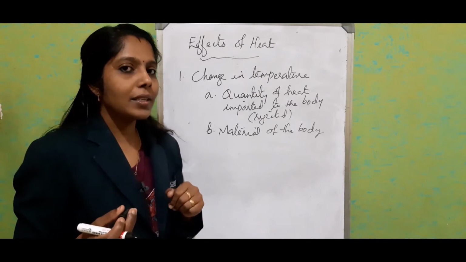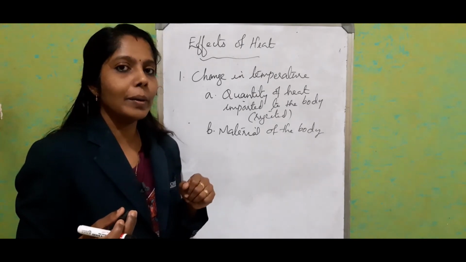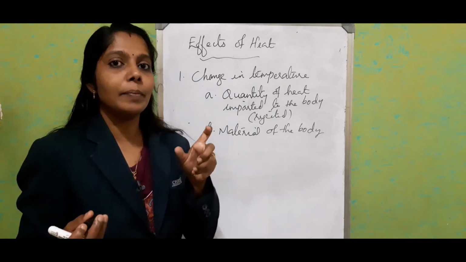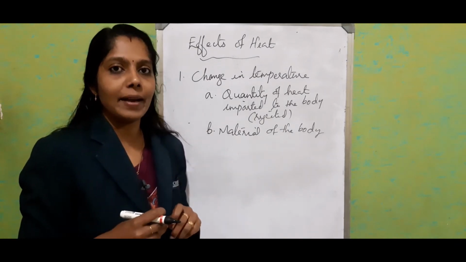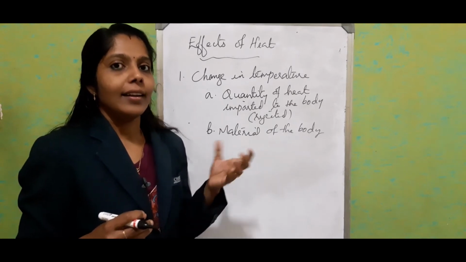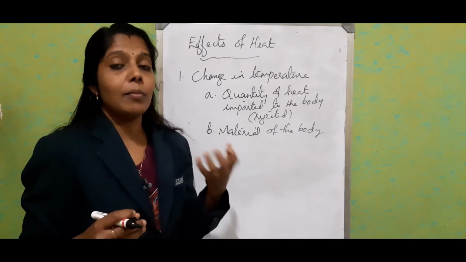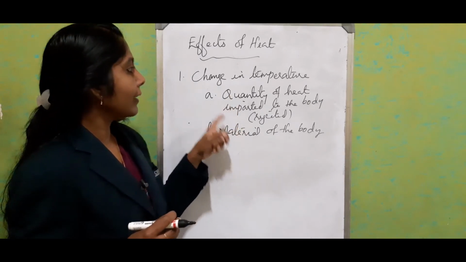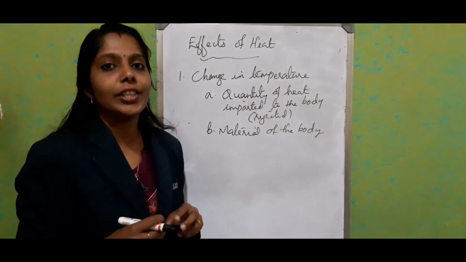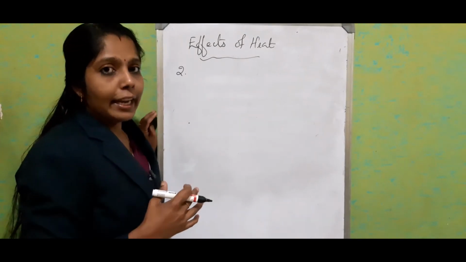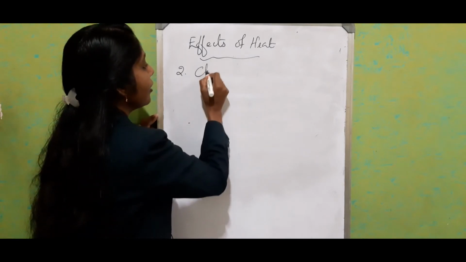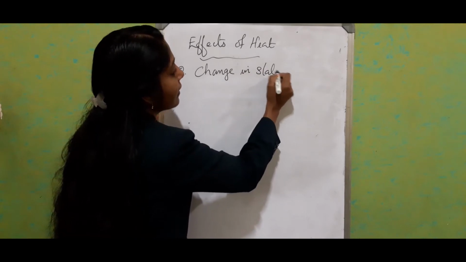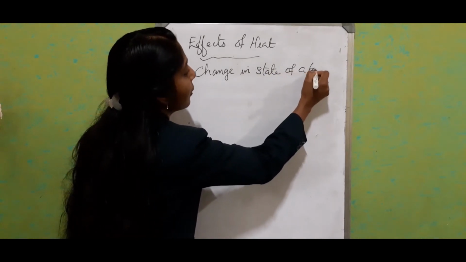And we studied a concept related to that. Do you remember? Specific heat capacity. Each material has a property called specific heat capacity. Depending upon that, in a particular time the amount of heat energy absorbed will be different. So these are the two factors that decide the change in temperature. And the second effect of heat is change in state of a body.